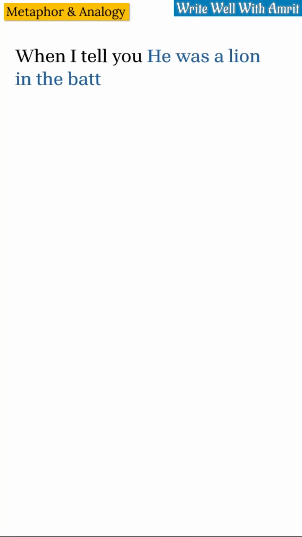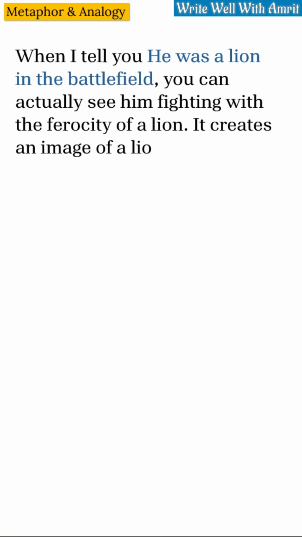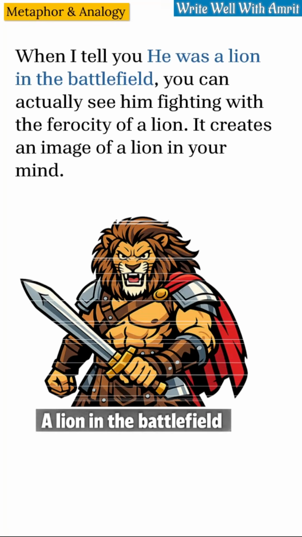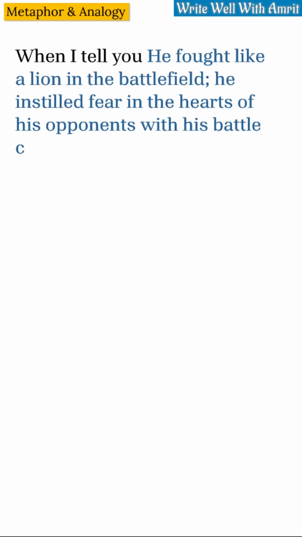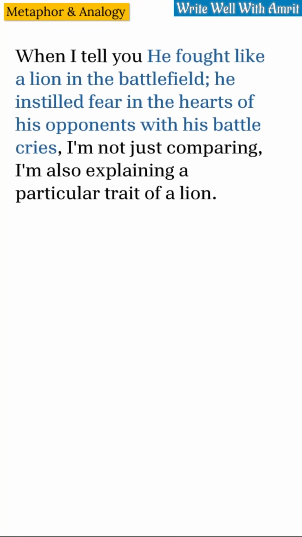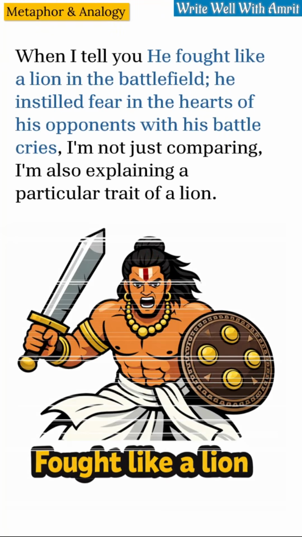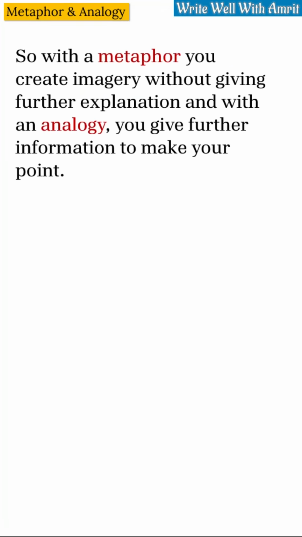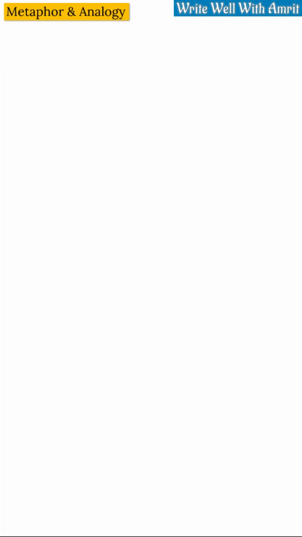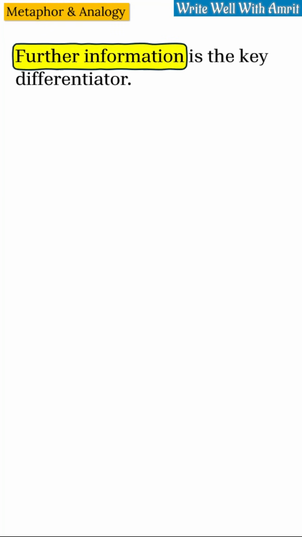When I tell you he was a lion in the battlefield, you can actually see him fighting with the ferocity of a lion. It creates an image of a lion in your mind. When I tell you he fought like a lion in the battlefield, he instilled fear in the hearts of his opponents with his battle cries. I'm not just comparing, I'm also explaining a particular trait of a lion. So, with a metaphor, you create imagery without giving further explanation, and with analogy, you give further information to make your point. Further information is the key differentiator.